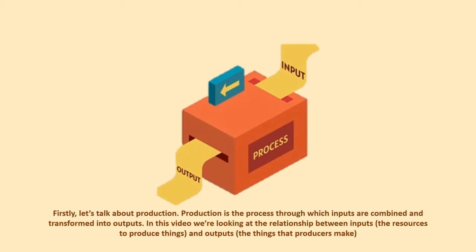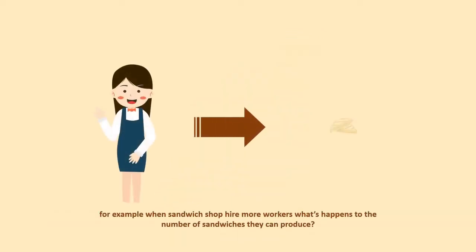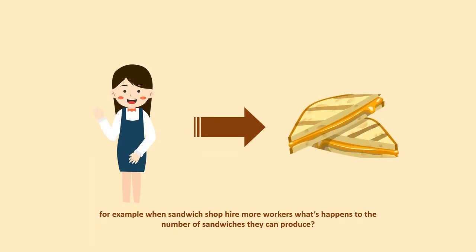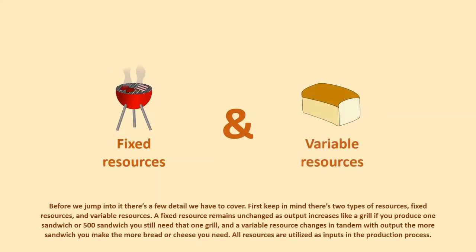Firstly, let's talk about production. Production is the process through which inputs are combined and transformed into output. In this video, we are looking at the relationship between input, the resources to produce things, and output, the things that producers make. For example, when a sandwich shop hires more workers, what happens to the number of sandwiches they can produce? Before we jump into it, there are a few details we have to cover.